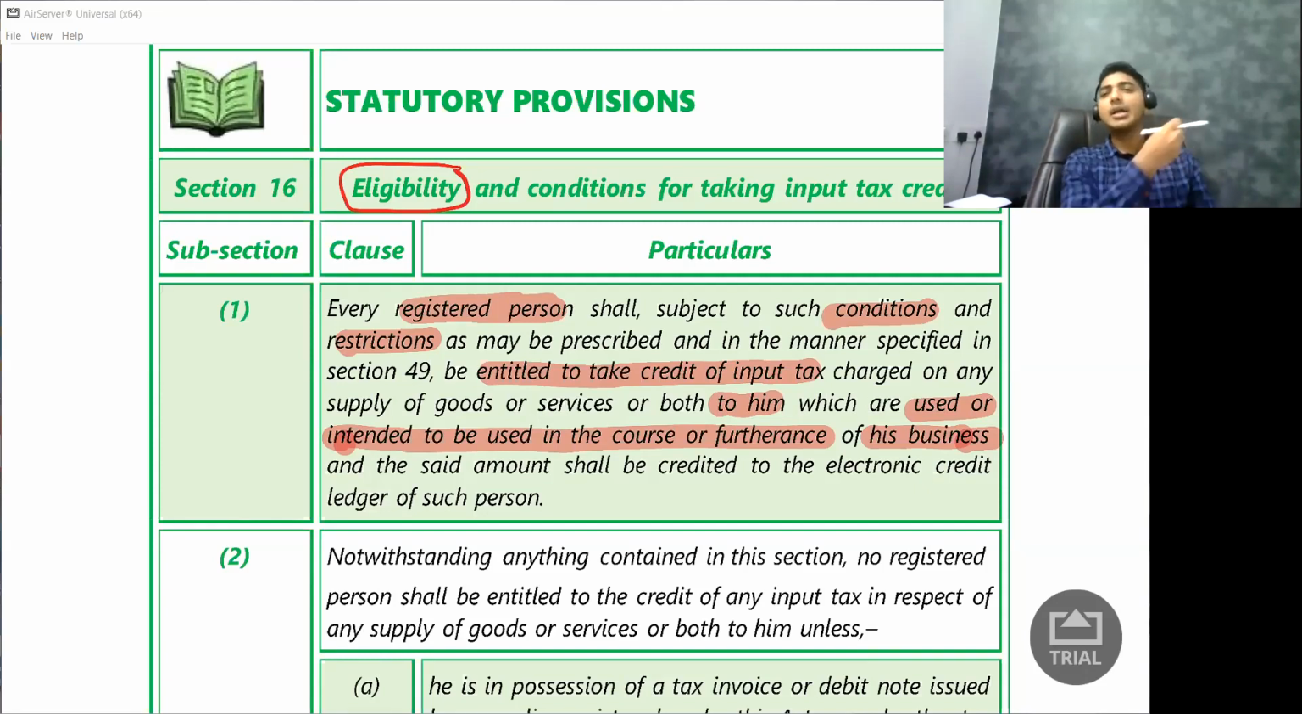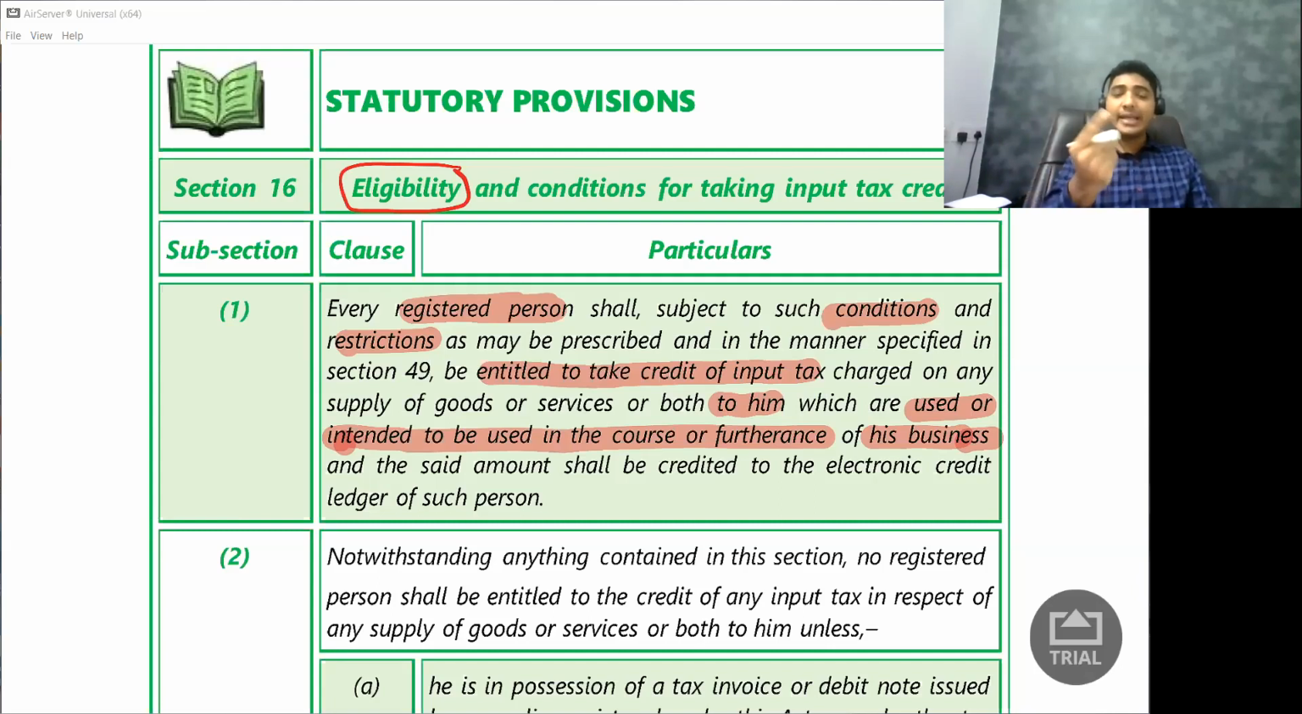But let us say I purchase one sofa. And this particular sofa set, I keep it at my home, so that after going back from the office, I can sleep there. So now, can I take the credit of the GST which is charged on that sofa? Answer is no. Why no? Because question, is it purchased by a registered person? Answer is yes. But is it used in my business? Answer is no. It is not used in my business. Then I'll not get the credit.